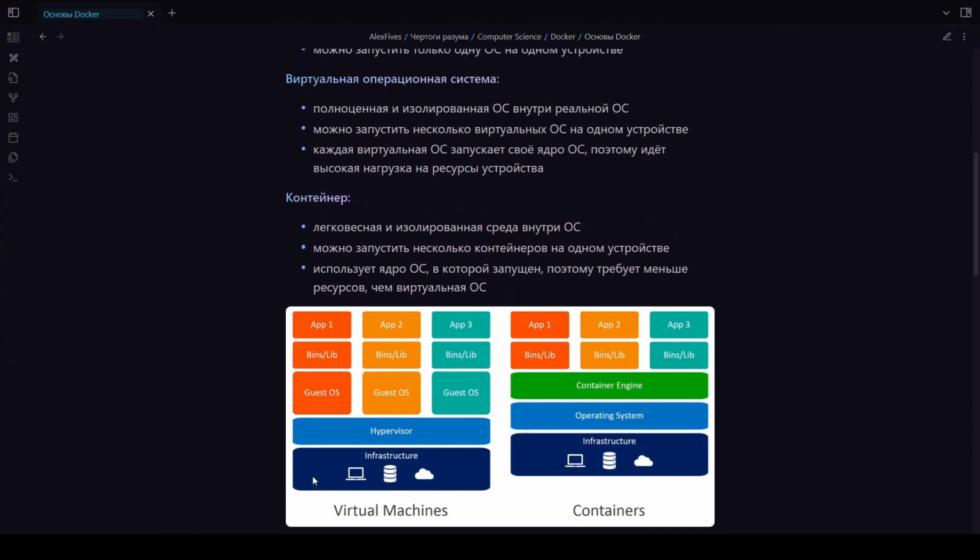We will look from top to bottom. Let's first take a look at the virtual machines. Here we have 3 virtual machines. One is a bright orange, another is more yellow, and the third is turquoise. At the very top level, we have an application running. Well, some script is executed. Then there are binaries, which are various executable files and essential libraries needed to run our application.